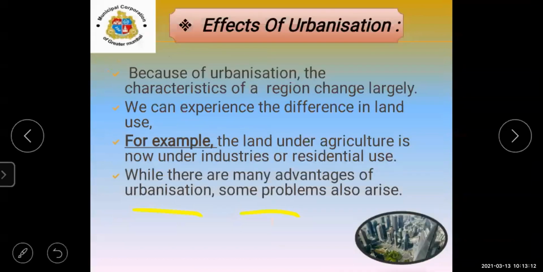A particular piece of land was an agricultural field, but as the area develops, agricultural work does not keep going. That land will be sold or taken for industries or some residential use. These are the effects of urbanization.